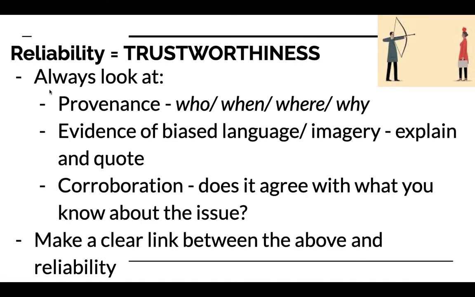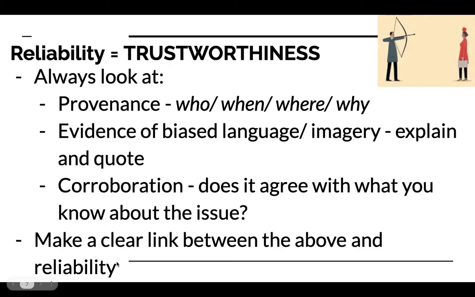So if we're thinking about reliability rather than unreliability, we might not be able to say very much about these first two things and be really stuck for our last answer. In that case, you might want to do what we call corroboration, which says that it actually agrees with what other historians have said about the topic. Now, as I say, that is by far your weakest line of argument because you can't prove that. You're basically saying, well, this matches what I've studied in class. And that's not a great argument, but if you're really, really stuck, that's a good last resort.